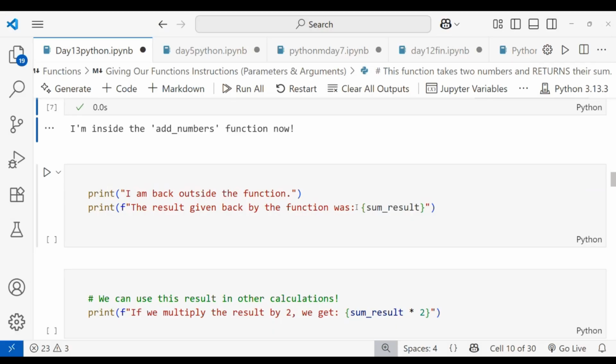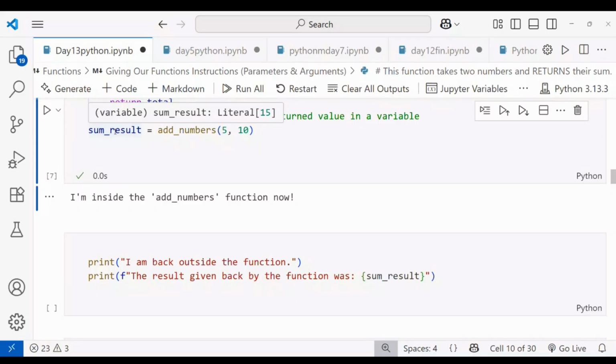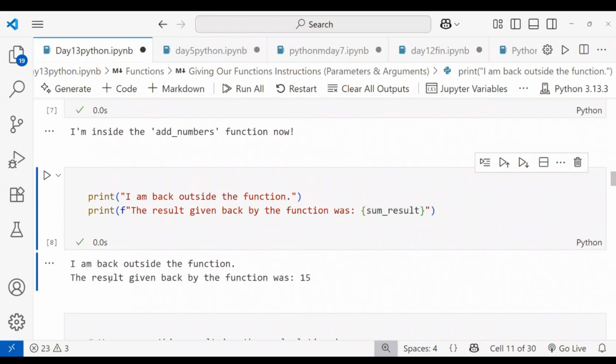Inside a sentence I want to put some value, and for that we can use an f-string. For defining an f-string you should use curly brackets, and inside the curly brackets you have to mention the variable name that stores the value. I'm mentioning some_result, ending with the curly bracket, then double quotes, and closing the parenthesis. I'm running this. You can see that with this sentence the value is added. This is the beauty of the f-string. Remember this method.